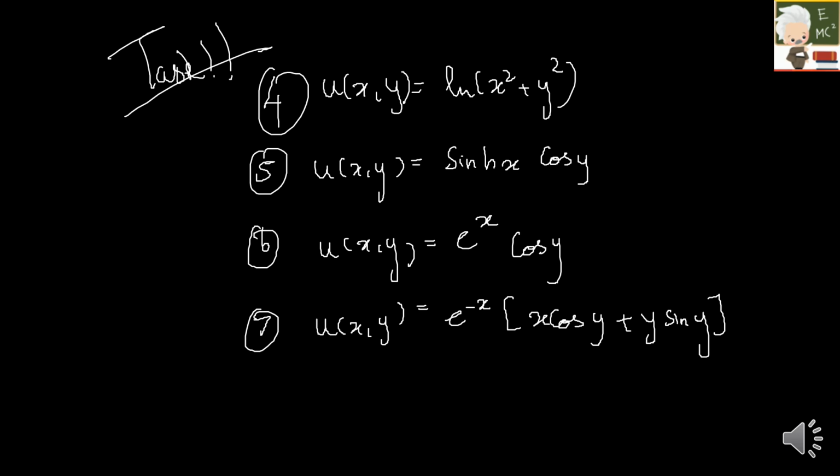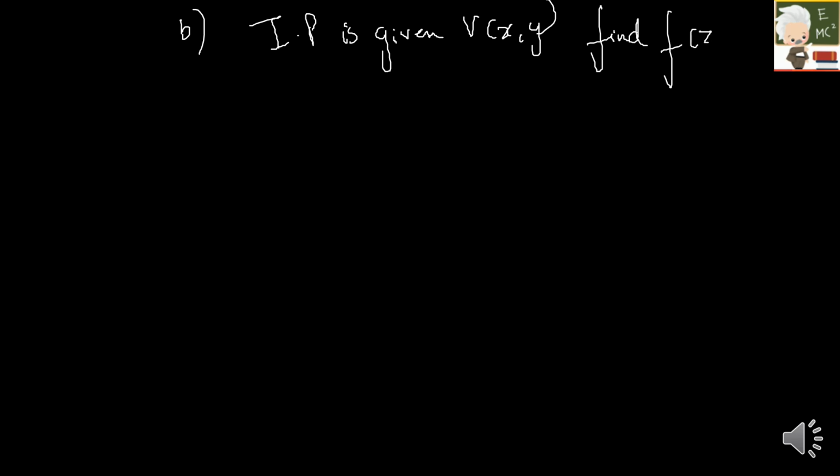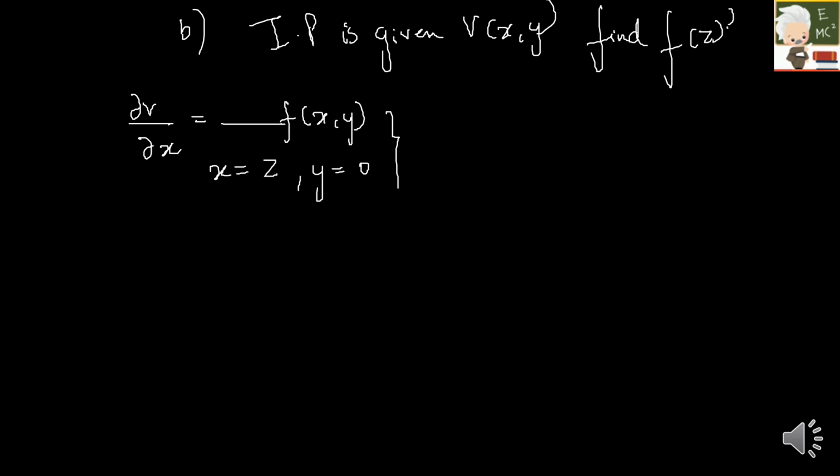And there is one more part of this. Let us see what it is. So the second part here is, first we saw when the real part is given. So the second type here is when the imaginary part is given, which is v of x comma y. You have to find what is f of z. So how do we do this? So over here we have to find dou v by dou x. So again, this will be equal to a function of x comma y. So over here for x you have to put z, and for y you have to substitute 0. So from this you will be getting f1 of z comma 0.